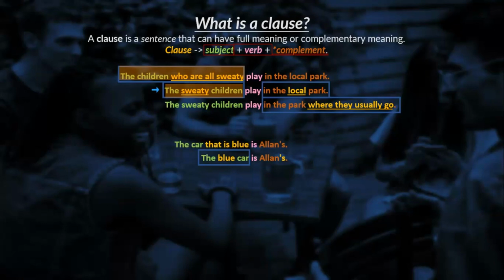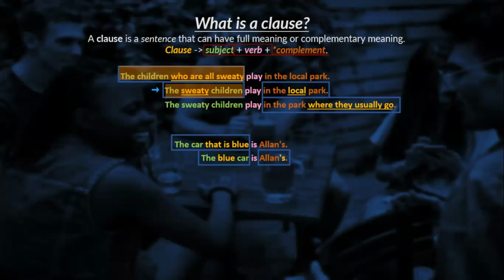What do you think? If we say the blue car is Alan's, how can we use Alan's in a clause? What comes to your mind? For example, the blue car is Alan's, which he bought yesterday, for example. Yes, exactly. That could be an option. Would you use any other relative pronoun? The car that is blue is... I have a real problem with rephrasing.